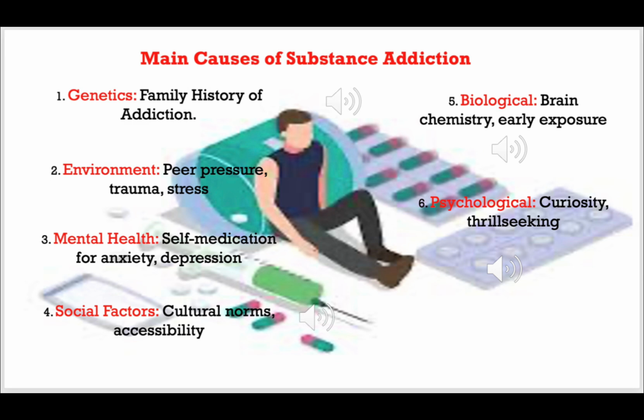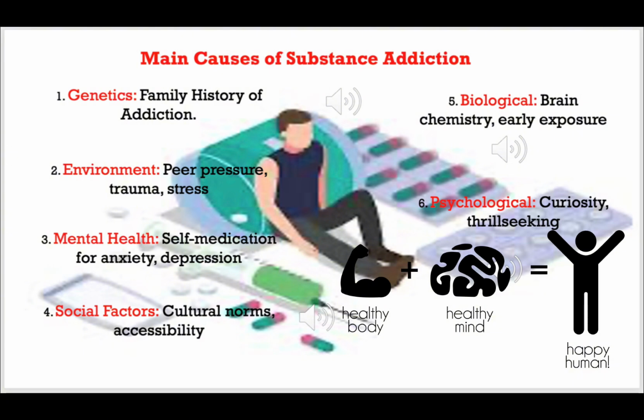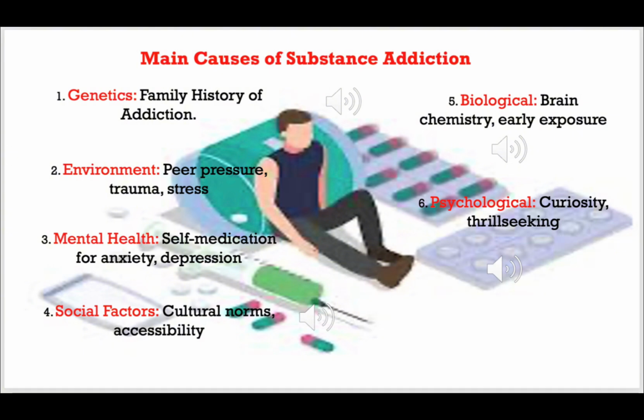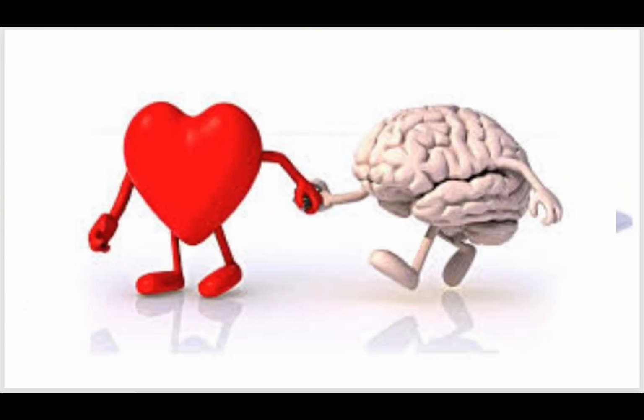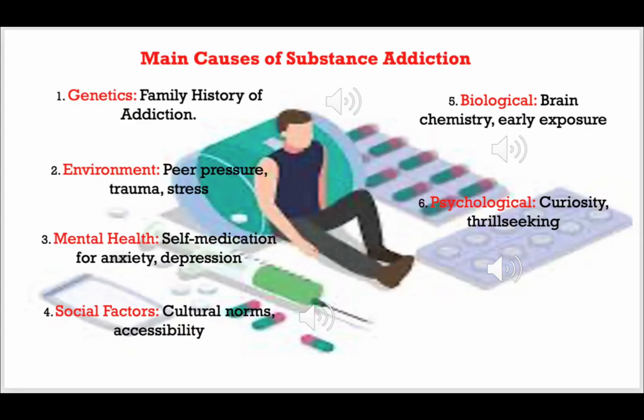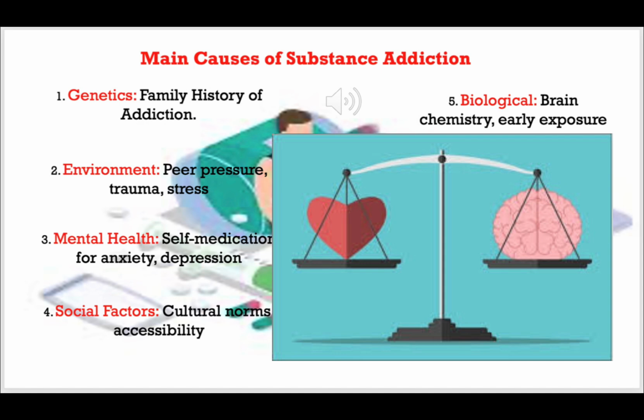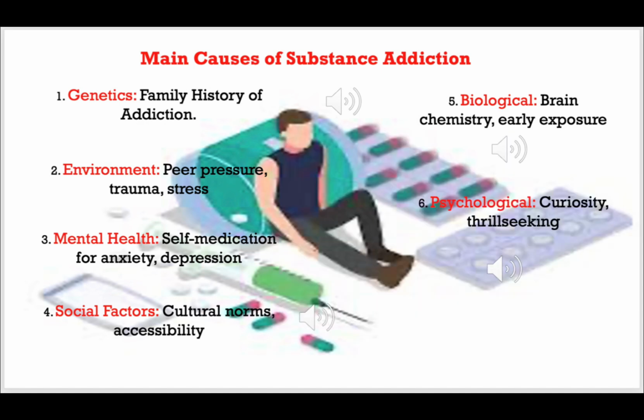Since we're learning about health, we have two types of health. The first one is mental health. The second one is physical health. These both are interdependent, mental and physical health. If you're mentally unhealthy, you'll be physically weak as well, isn't it? If you're physically weak, you'll be mentally unhealthy. So these are interdependencies in mental and physical health.